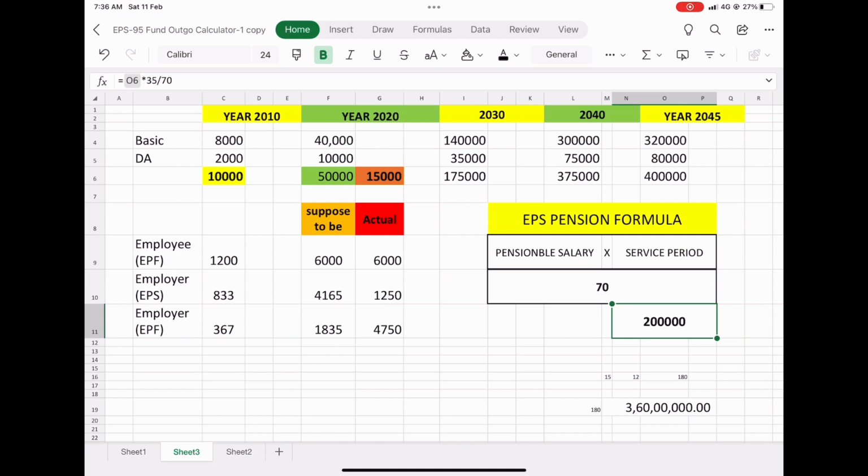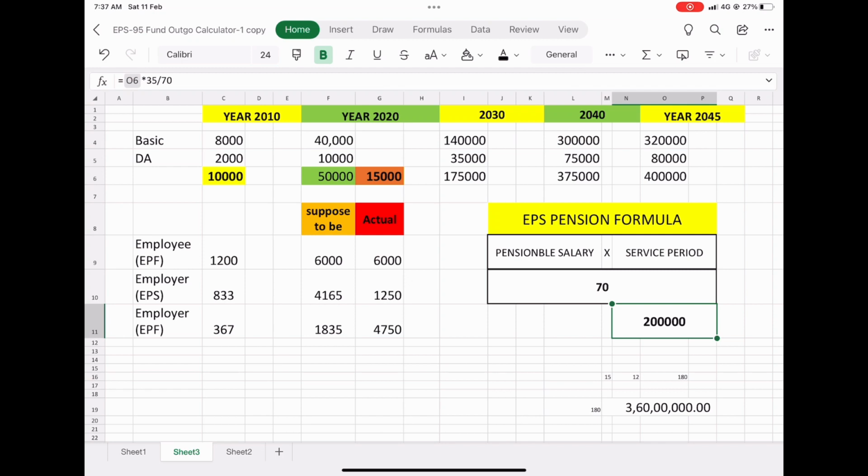Now, you have two options. Option number one, you will be having 1.6 crores additional amount in your PF account and will be going with a pension of 7,500. Option 2, you will be having zero additional amount, that PF amount will be there, but this additional amount, 1.6 crores, you have to lose, but you will be having a pension of 2 lakh rupees per month till you live.